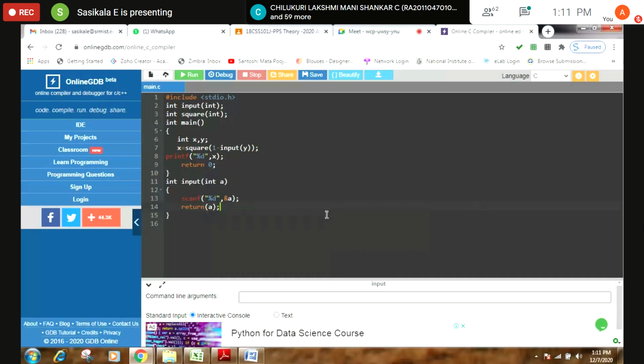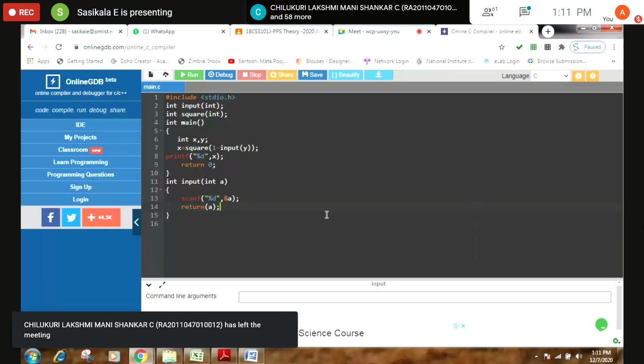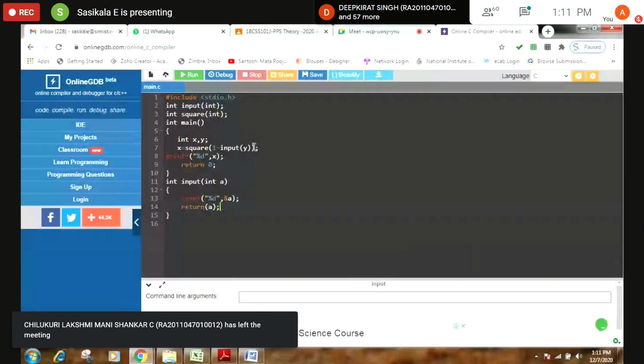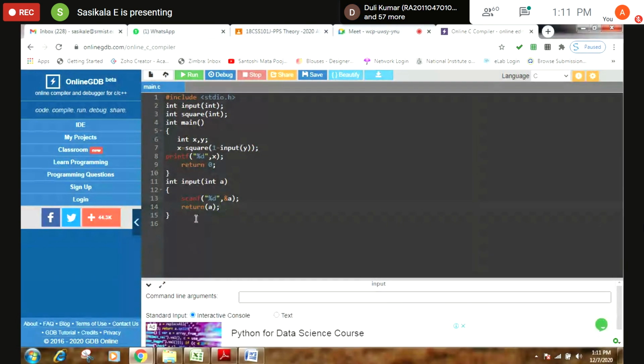return a. This input function is for getting an input from the user. By using a scanf statement, I'm getting the value of a. That value I'm passing to the variable y here. Whatever input I'm getting will be passed over here. You also write another function, square.